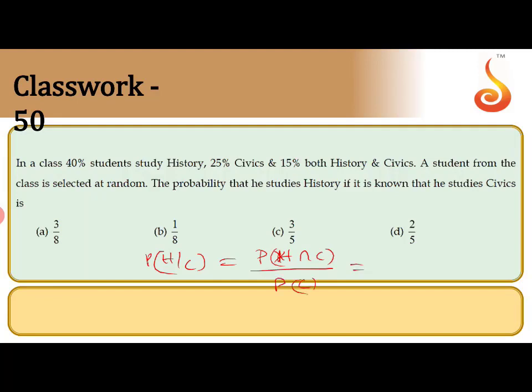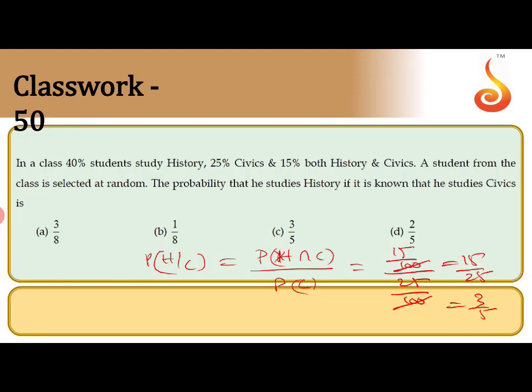So H intersection C, how many people are doing both? 15%, which means 15 by 100. Divided by probability of C. How many are studying civics? 25, which means 25 by 100. The 100 cancels, 15 by 25. 15 by 25 is equivalent to 3 by 5. So this is the answer.